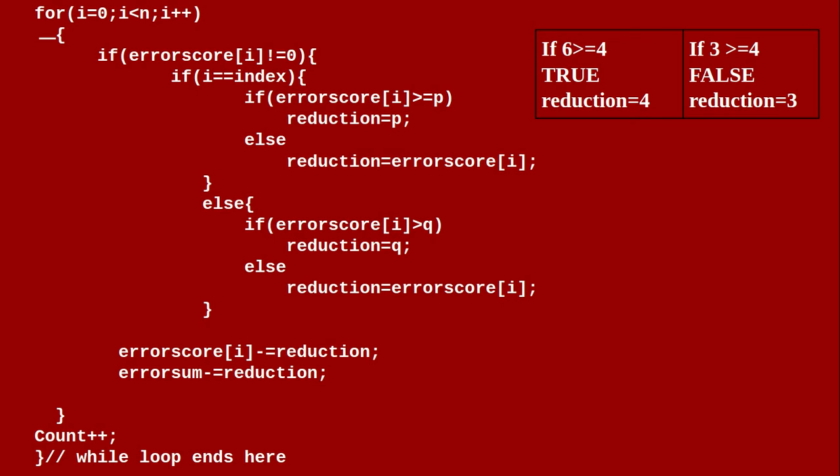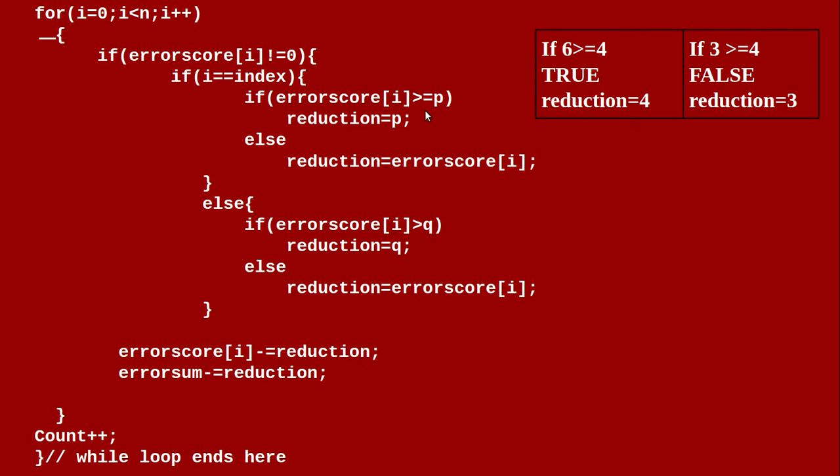We reduce the non-zero error scores only. So first we check if the current error score is non-zero or not. If yes, then only we go ahead to find out its reduction count. The index variable stores the maximum error score team member. So check whether the index is matched. If it gets matched, then we go for P reduction, otherwise we go for Q reduction. Okay, so now if yes, there is a possibility that the current error score is either greater than or equal to P or less than P.